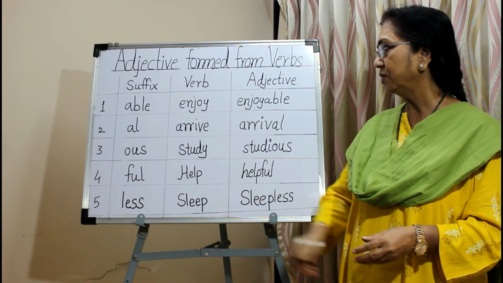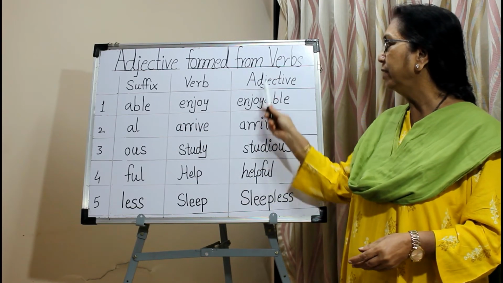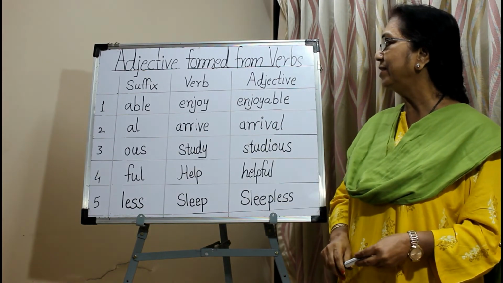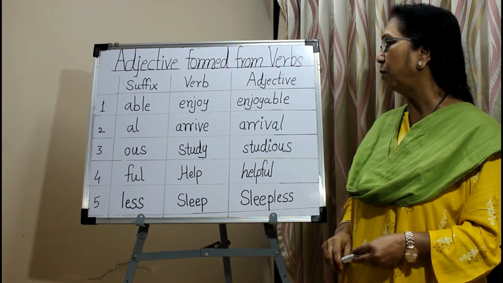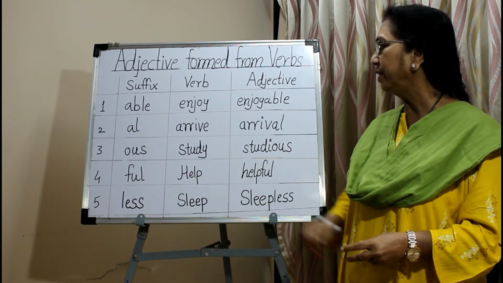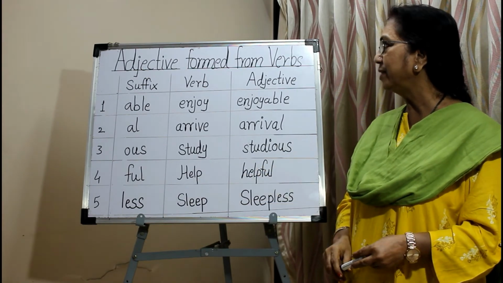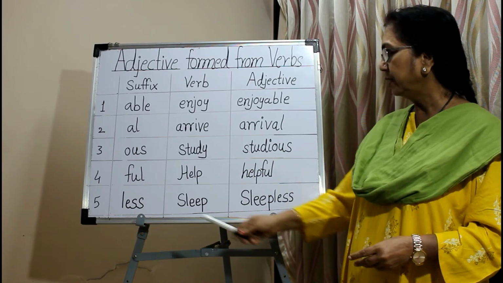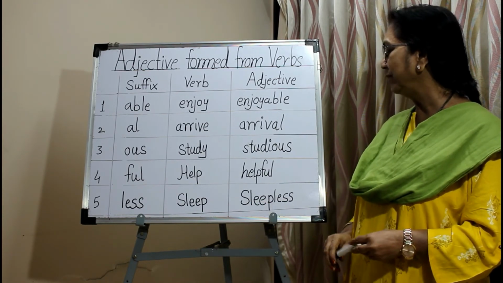Now see the first, ABLE. The suffix able is added to the verb enjoy and the adjective enjoyable is formed. The suffix al is added to the verb arrive and the adjective arrival is formed. The suffix ous is added to the verb study and the adjective studious is formed. The suffix ful is added to the verb help and the adjective helpful is formed. The suffix less is added to the verb sleep and the adjective sleepless is formed.